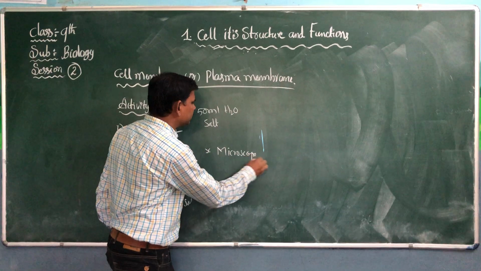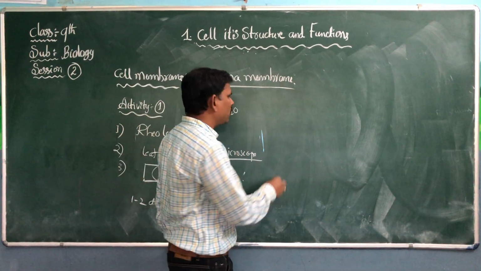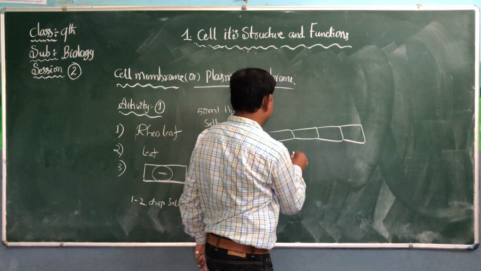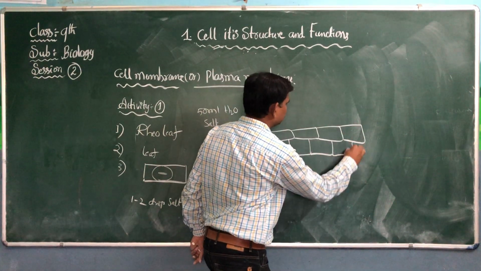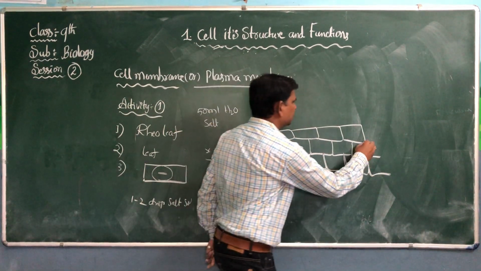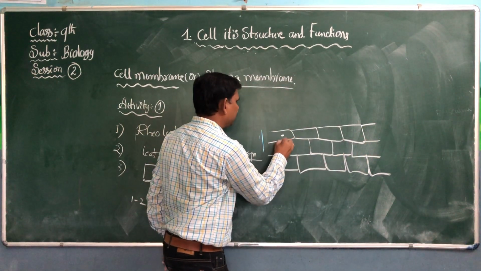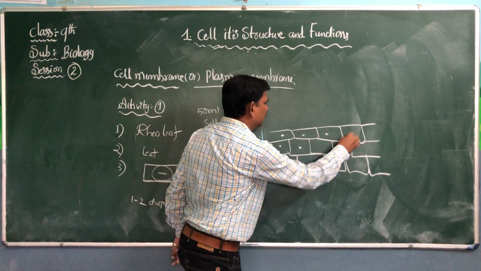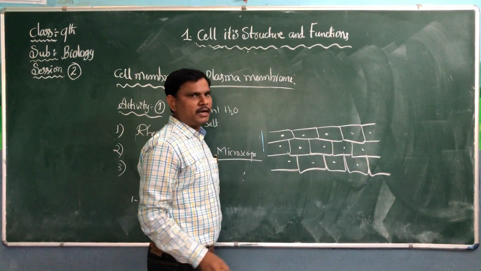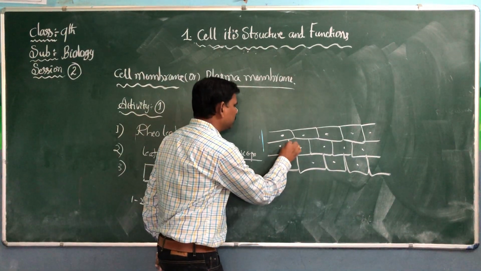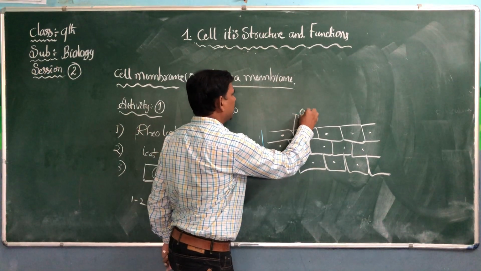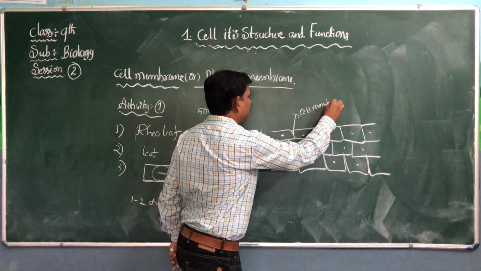When we observe this under the microscope, we are going to see a diagram like this. It is called a cell, but in the middle of every cell, what is present? The dot structure is called the nucleus. The membrane around the cell is called the cell membrane or plasma membrane.